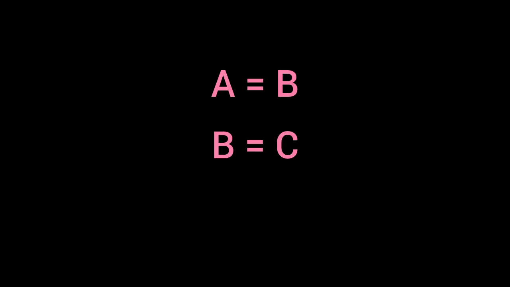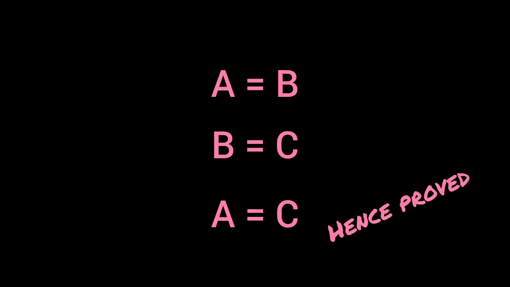So it is just a matter of equating each other. Let's say A is equal to B and B is equal to C. So now, obviously, A is equal to C. Like we explain the equivalence of a triangle or something, a systematic approach.